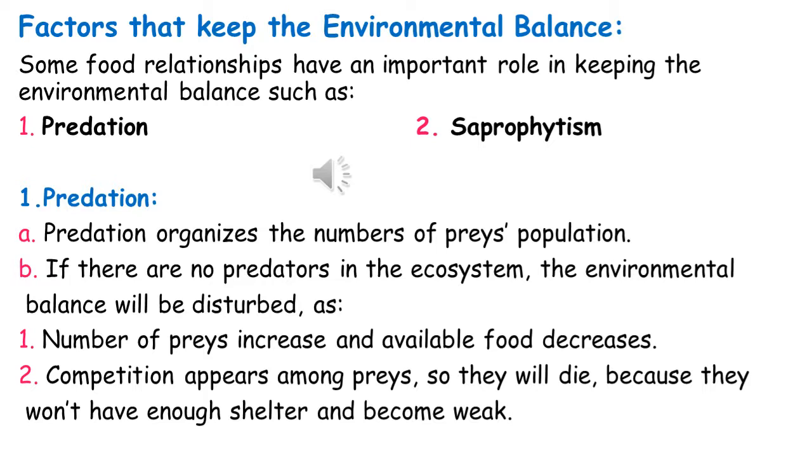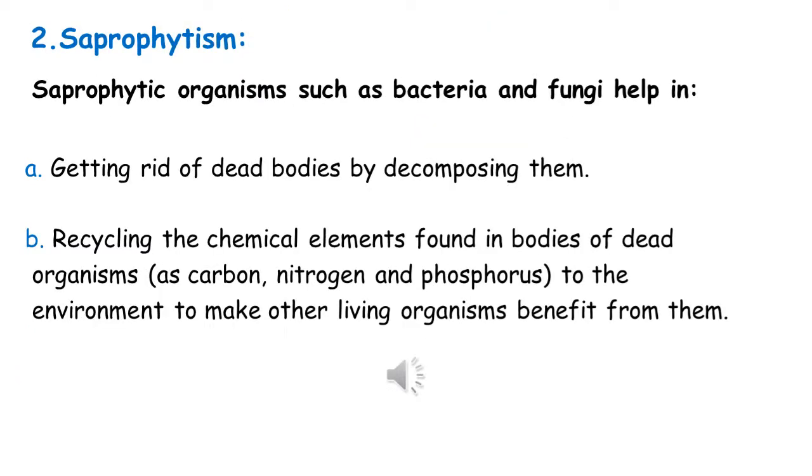If there are no predators in the ecosystem, the environmental balance will be disturbed as the number of prey increases and available food decreases. Competition appears among prey, so they will die because they will not have enough shelter and become weak. The second factor that keeps the environmental balance, it is saprophytism.